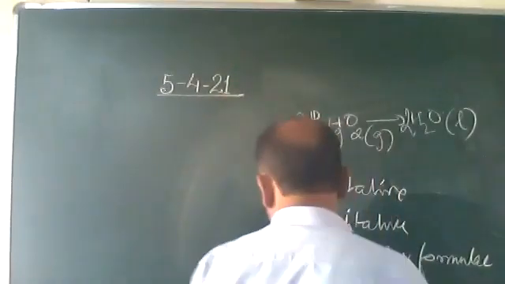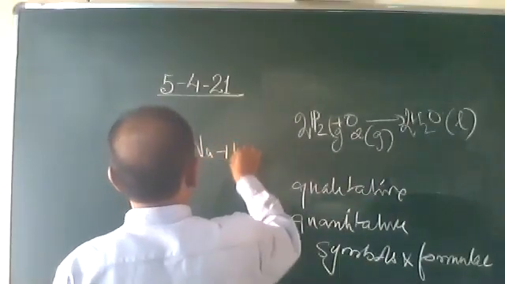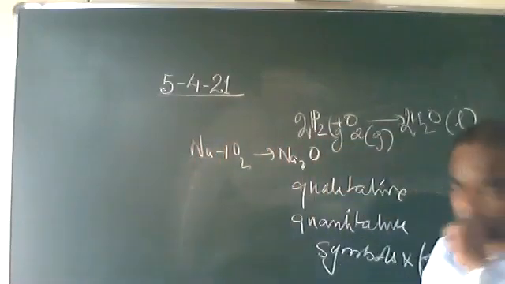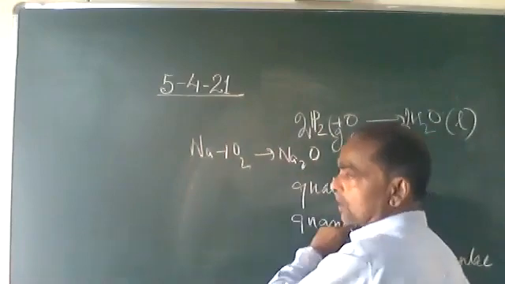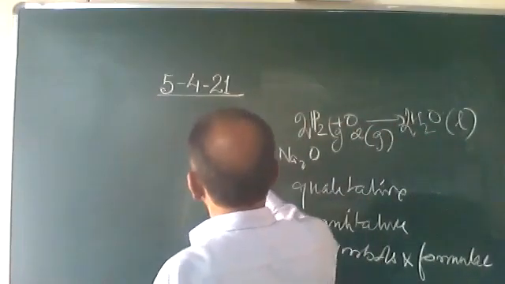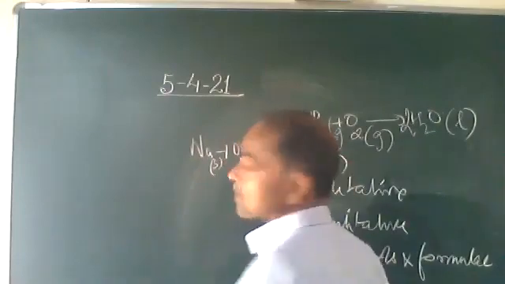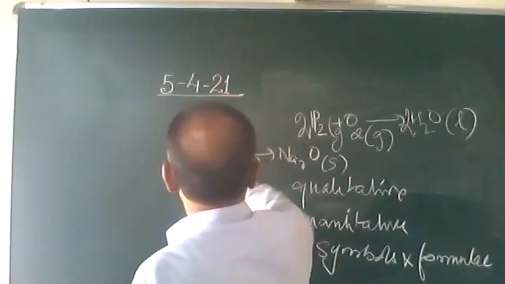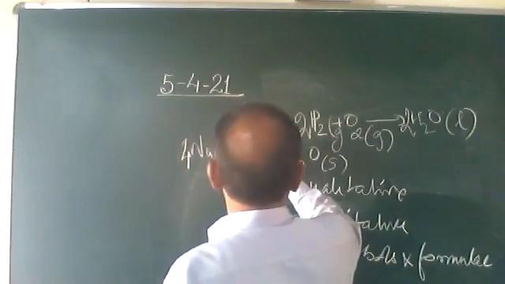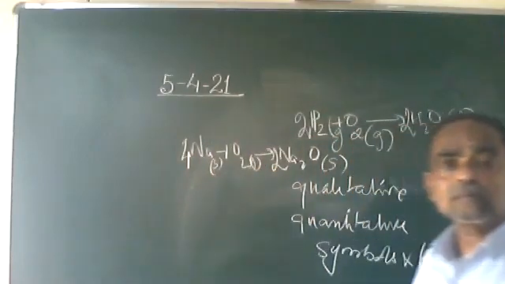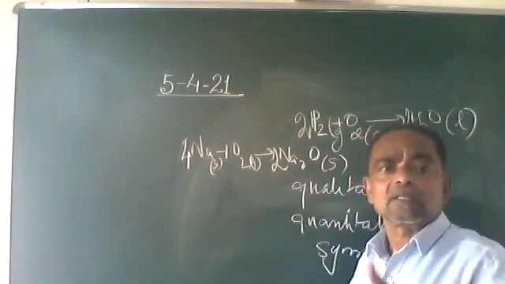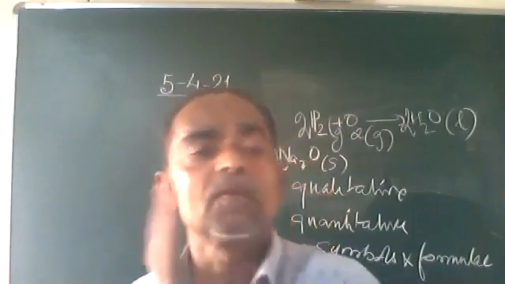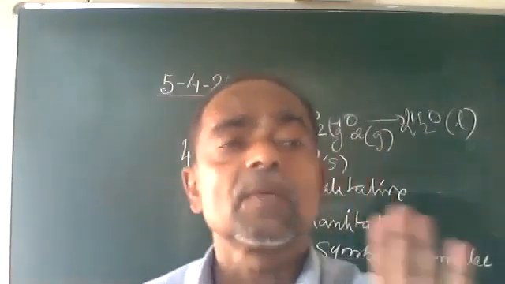One more example. When sodium burns in oxygen, we get sodium oxide. Sodium is a metal, solid, oxygen is a gas, and this is solid. And when we balance it, 4Na plus O2 becomes 2Na2O. So the chemical reaction is balanced: a qualitative and quantitative representation of a chemical reaction by means of symbols and formulae. Understood, everybody? That is what a balanced chemical equation is.